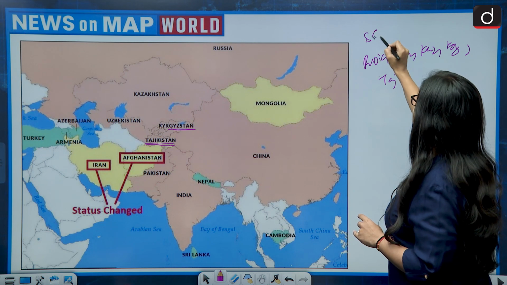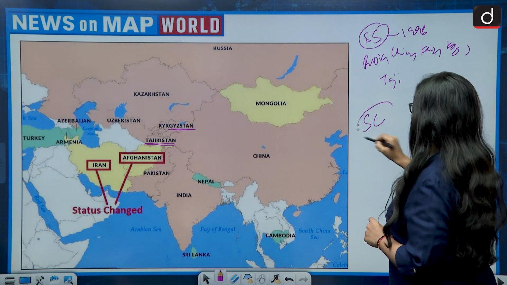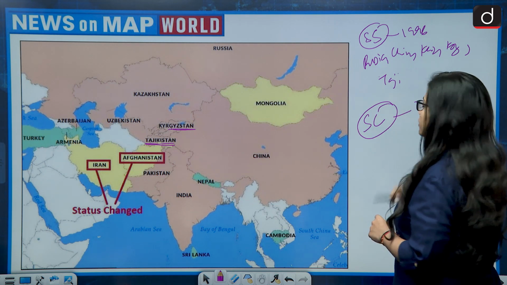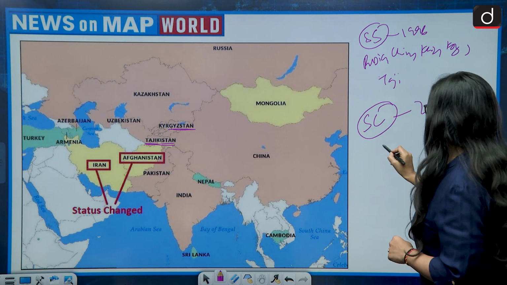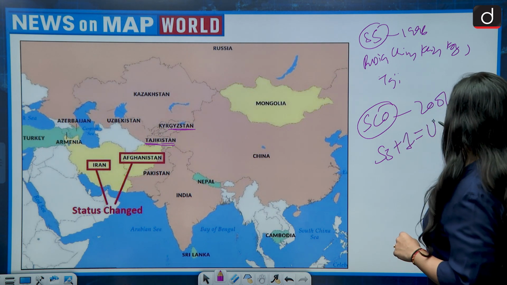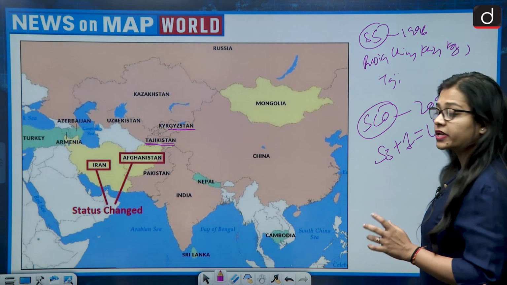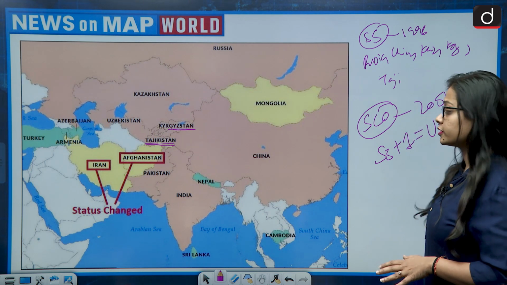So this was earlier S5 in the year 1996. Then it became SCO in the year 2001. And in this S5, one more country was included and that was Uzbekistan. So both China and Uzbekistan are the founding members of SCO.